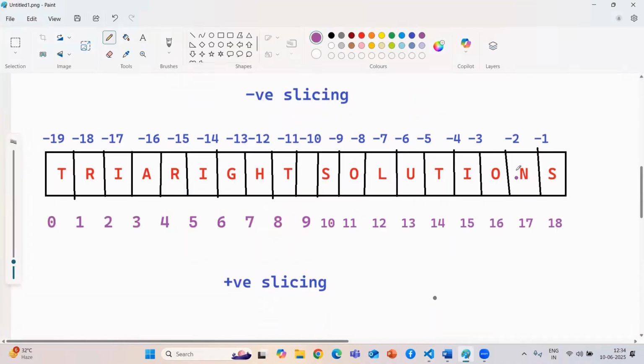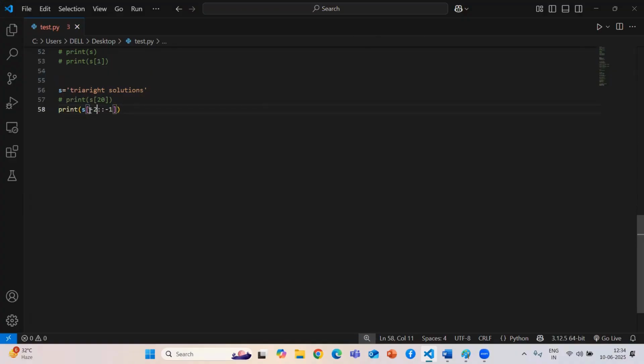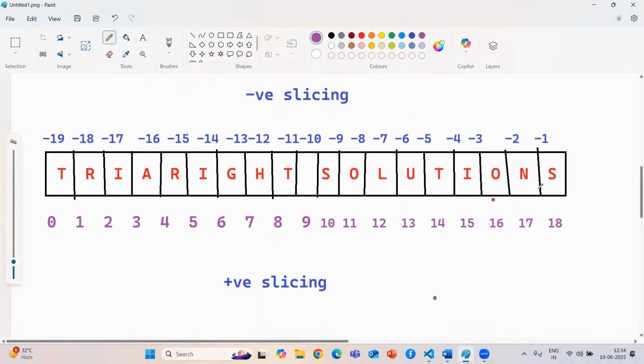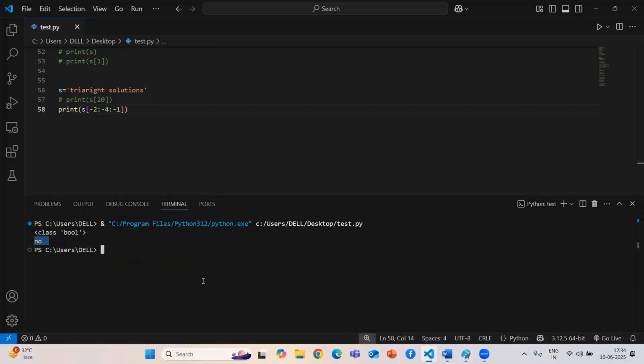Now my requirement is I need to print no. So I'll give my starting index -2 and my ending index -4. Just see, it will print me that particular thing, no. It will not be printing on, guys, it will be in the minus direction only.